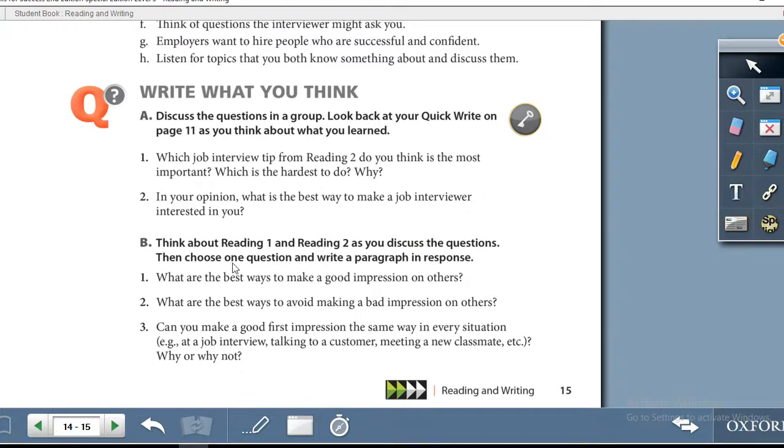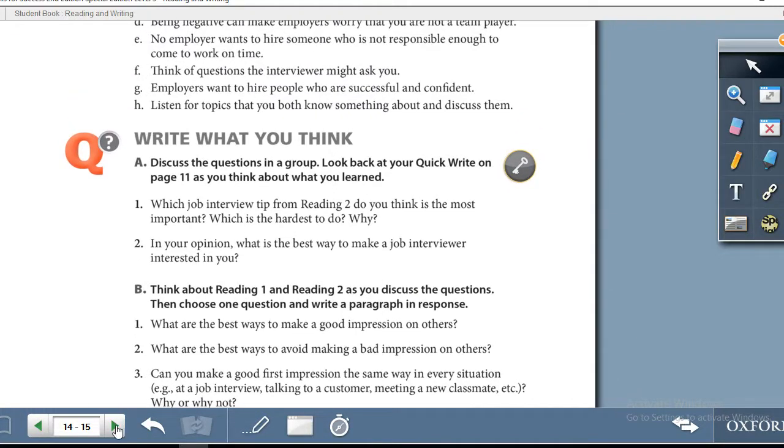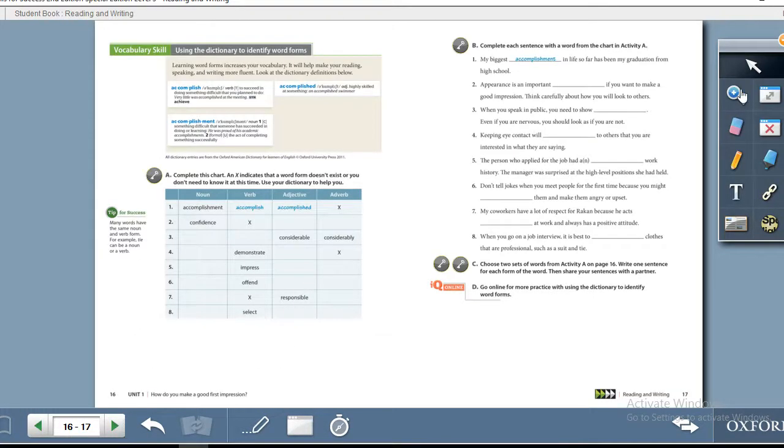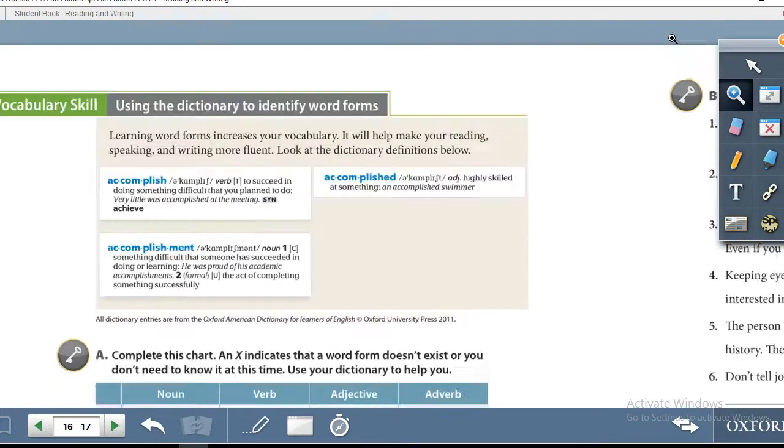Exercise B. Think about reading 1 and reading 2 as you discuss the questions. Then choose one question and write a paragraph in response. So all you are going to do, you are going to think about reading 1 and reading 2, and then you are going to choose just one question from the 3 that are provided, and you are going to write your answer according to the question. Let us now turn over to the next page. Right, page number 16.